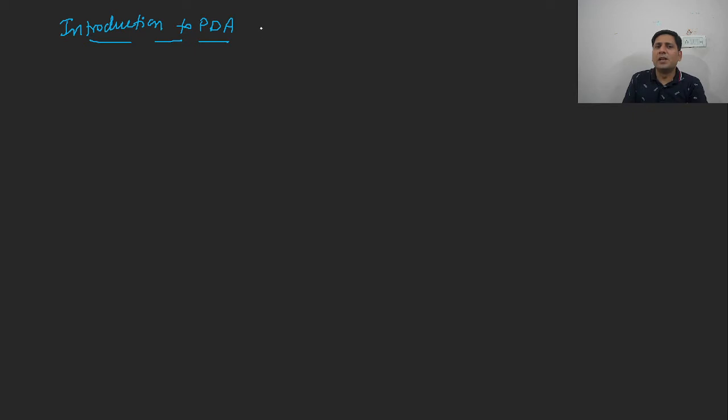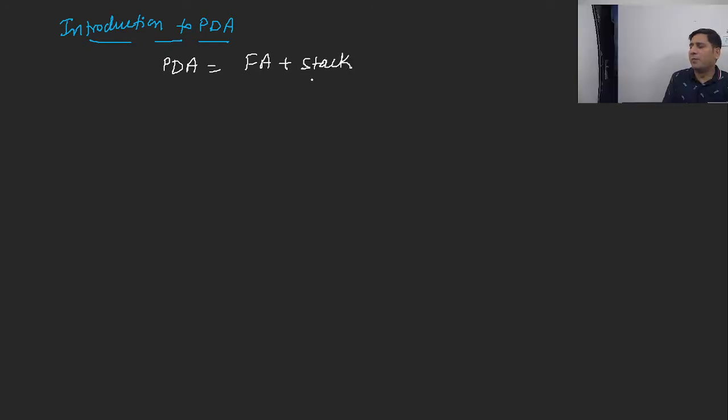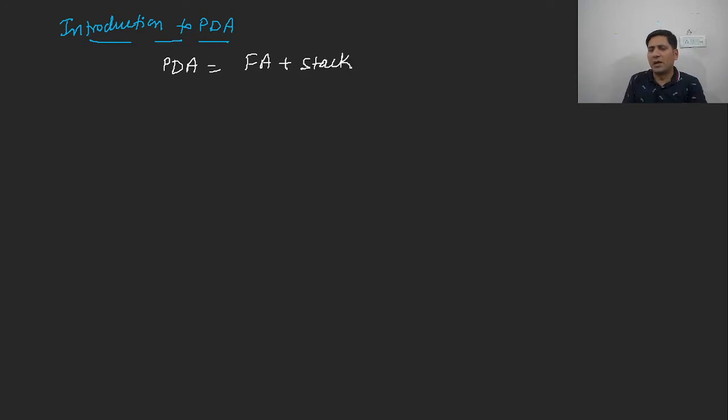So basically PDA is nothing but a finite automata with a memory element, and that memory element is known as a stack. This is a finite automata with stack. And what is a stack? A stack is a last in first out data structure. So this is basically a PDA. We will understand it in more detail.